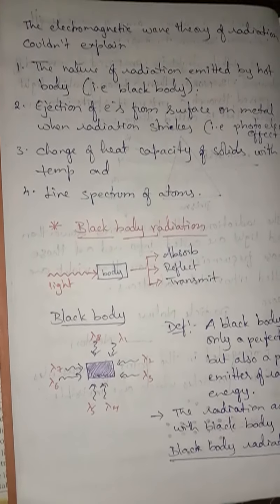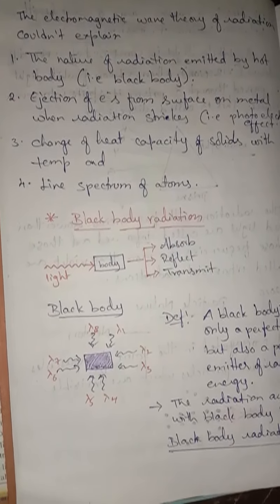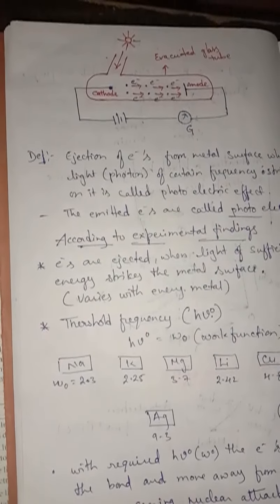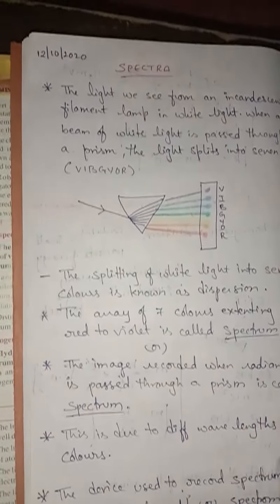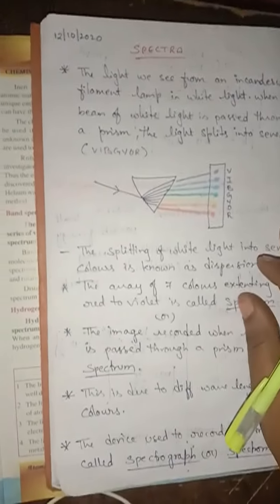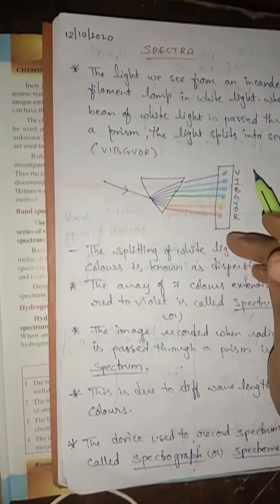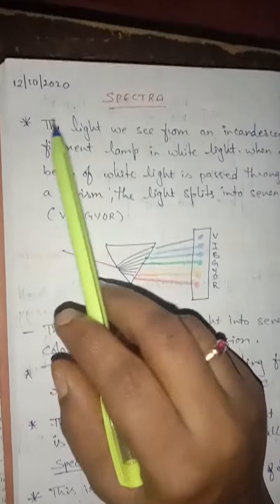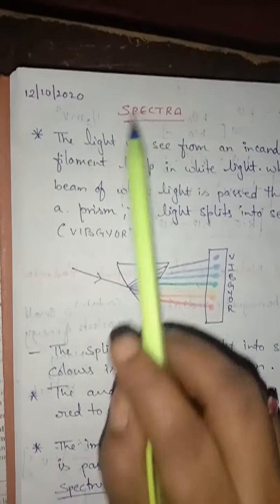Good morning, children. In the previous class, we have seen black body radiation, the photoelectric effect, isn't it? And the dual nature of electromagnetic radiation. So, something we have learned about light, how it is transformed in the form of waves and all. In today's session, we are going to learn about spectra.